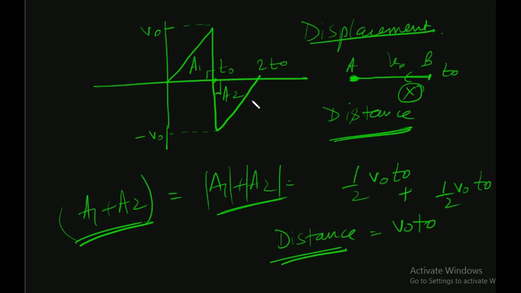Here I have taken the areas equal, but they can be unequal. So you will obviously have to subtract. This means the area of A1 would be equal to V0 T0 by 2, and the area of A2 would be equal to minus V0 T0 by 2 if we are to take the displacement. So displacement here is 0. This is a very important concept and you have to know it.